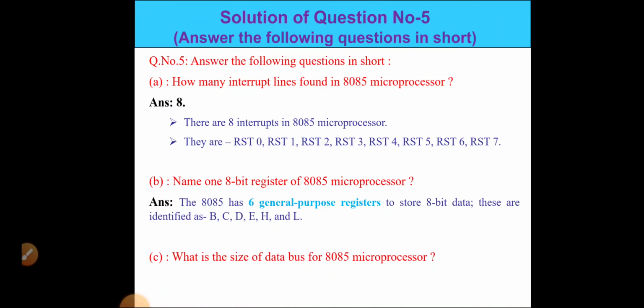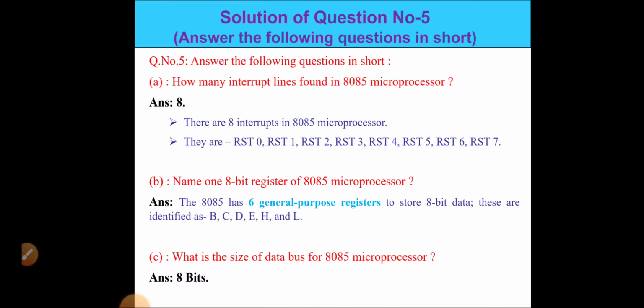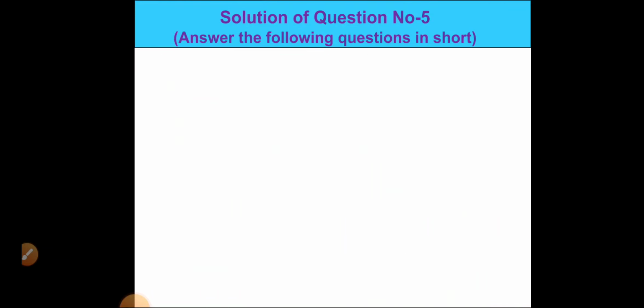What is the size of the data bus for the 8085 microprocessor? We know that the data bus size is 8 bits and the address bus is 16 bits. If the question is about the address bus, the answer will be 16 bits. The address bus is 16 bits, the data bus is 8 bits.